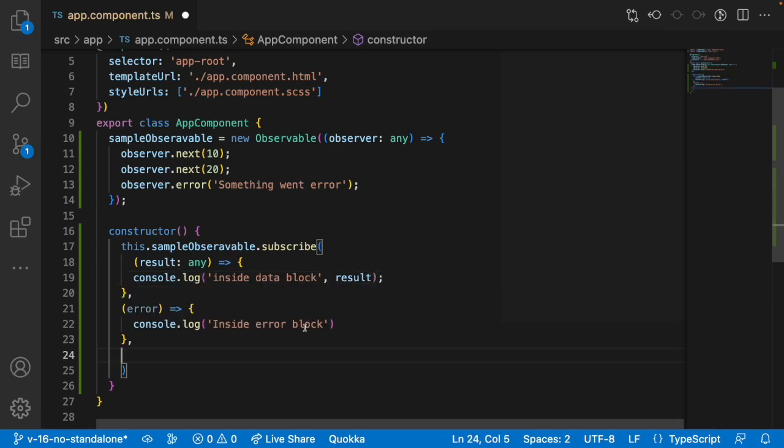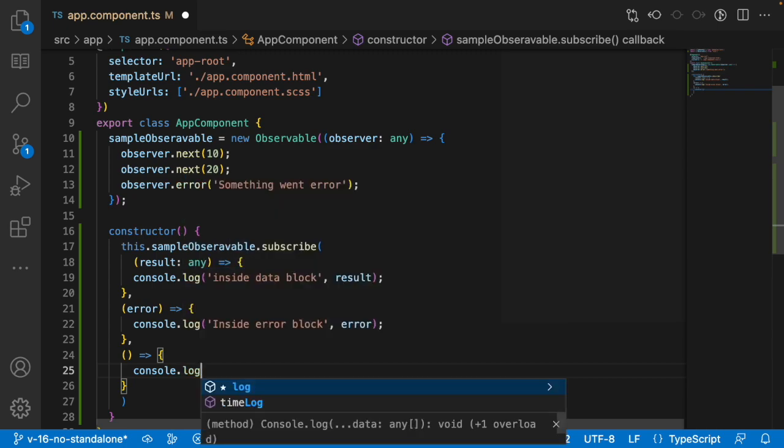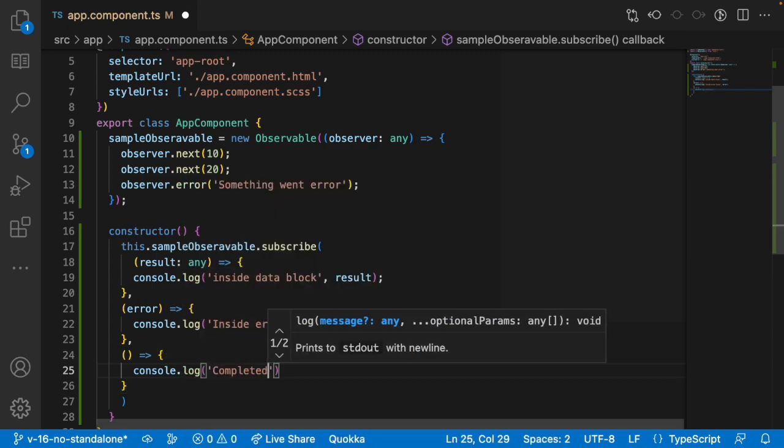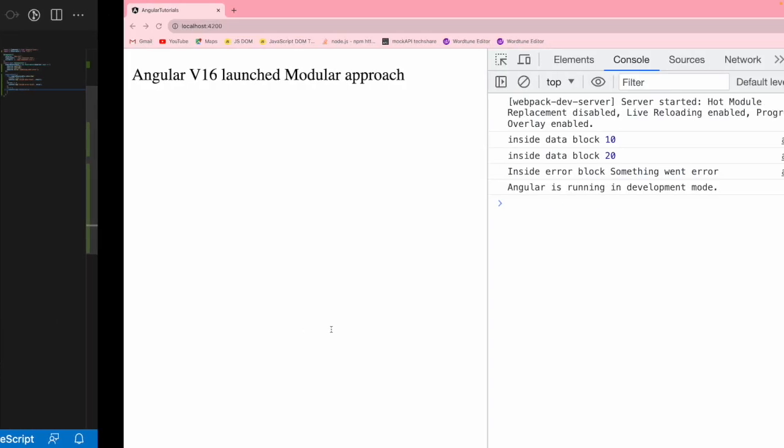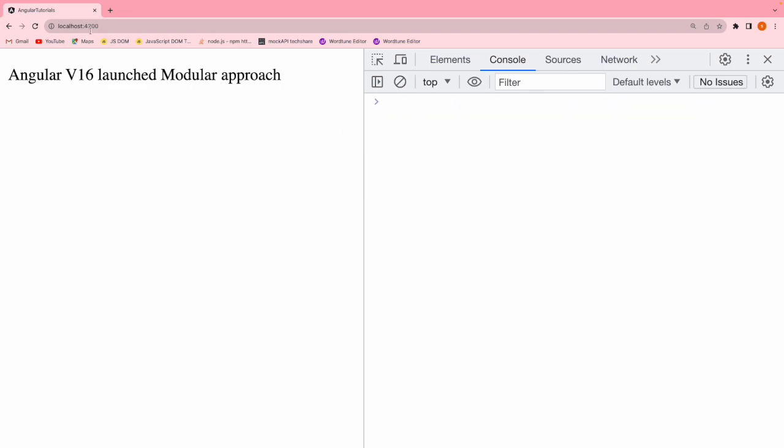So let me print this error as well, and now go into the complete one. Let me use this as a callback function. Let me write console.log of completed and save this. Now go back. Let me clean this and let me reload.